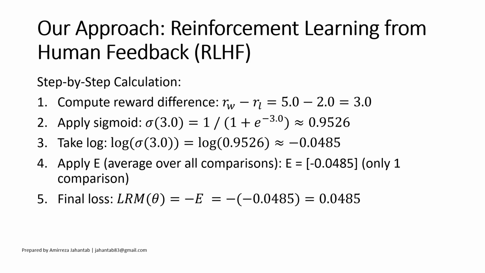Then the next step involves calculating the expected value. Since we only have one comparison in this specific example, the expected value is simply the value we just calculated. If there were multiple comparisons, we would average the log results across all of them. Okay. Finally, the loss for the reward model is the negative of this expected value. This is common practice to turn a maximization problem into a minimization problem. Okay, this gives us our final loss value for this particular comparison.